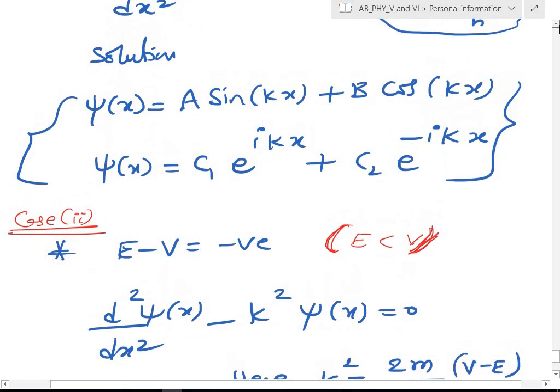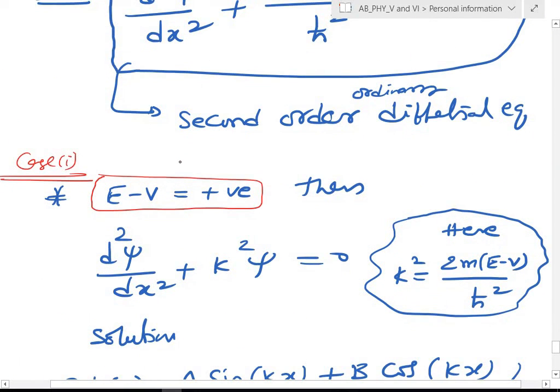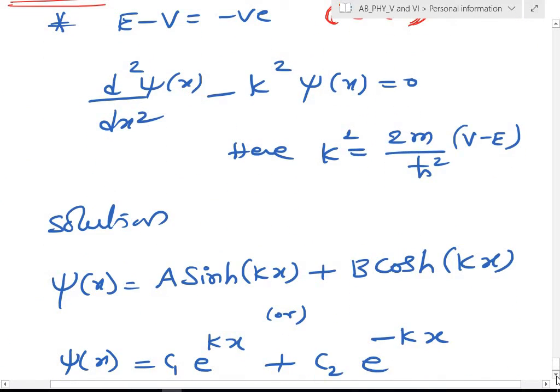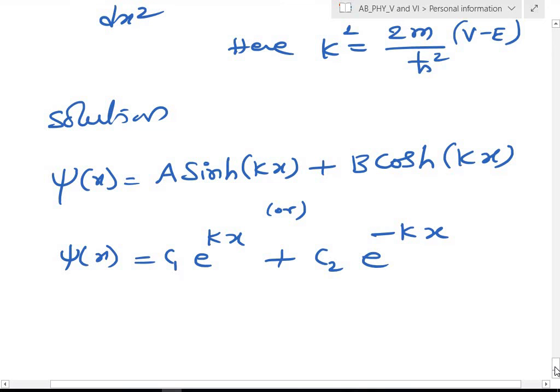Here it is, the total energy is greater than that of the interaction energy. Okay, fine. So remember the solutions at least we require.